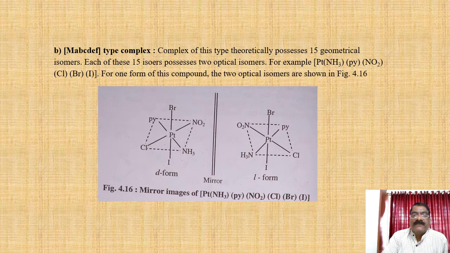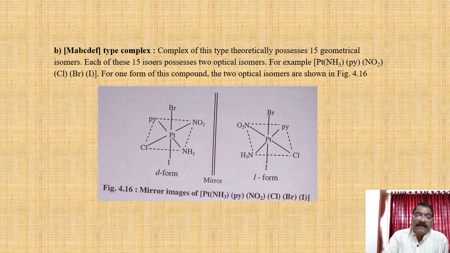A complex of this type theoretically has 15 geometrical isomers. Each of the 15 isomers possesses 2 optical isomers. For example, [Pt(NH3)(py)(NO2)ClBrI]. For one form of this compound, the 2 isomers are shown.